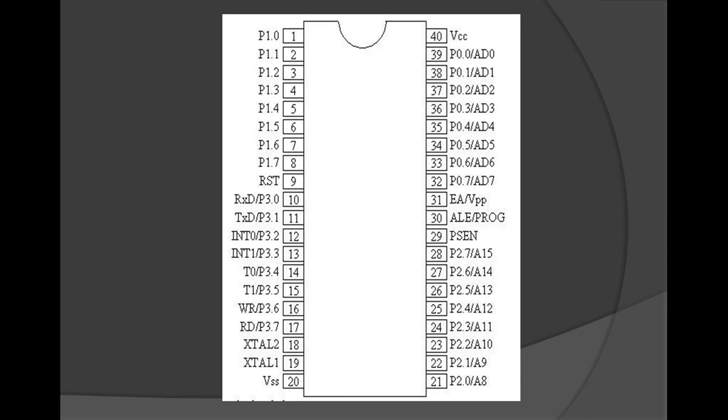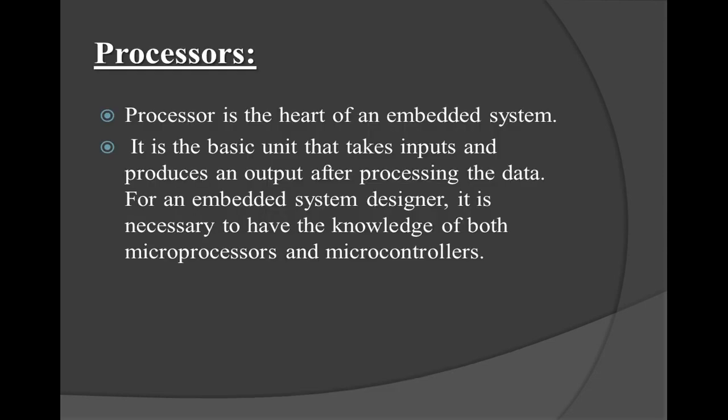So you can see all these pins over here, which consist of P1.0 to P1.7, that is the 8 pins. The reset pin is at 9. Transmission and reception pins are at 10 and 11. The interrupts 0 and 1 are at 12 and 13. The T0 and T1 timer inputs are given at 14 and 15. The write pin is given at 16, the read pin at 17, then XTAL1, XTAL2, VSS, and likewise each and every extra functional pin is provided in this 8051.